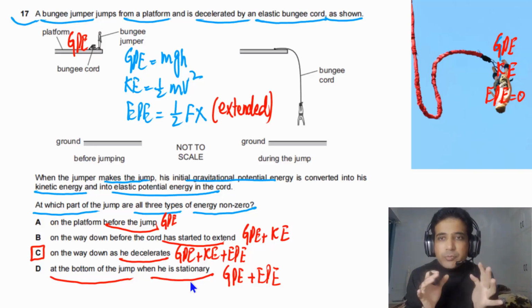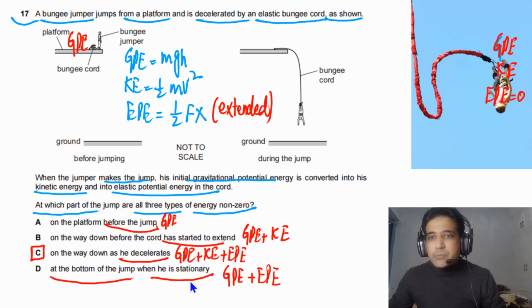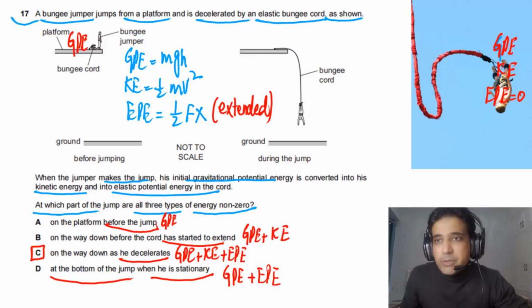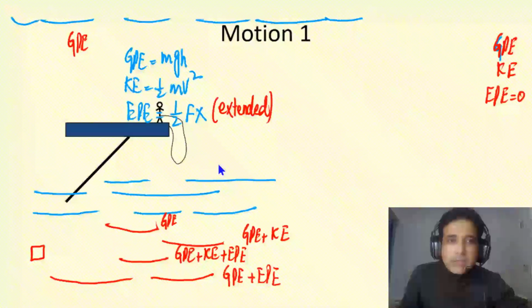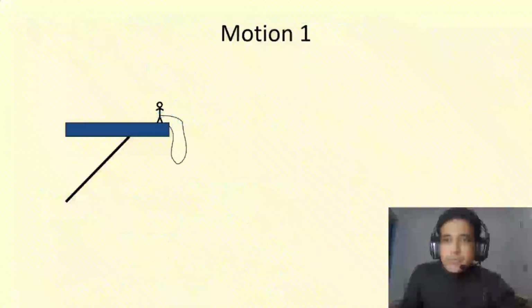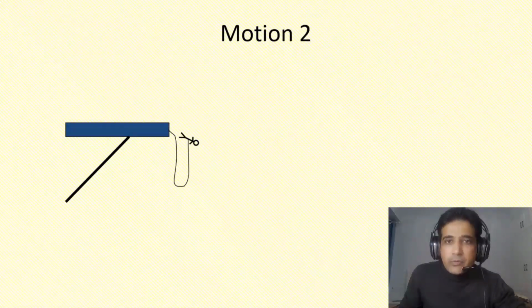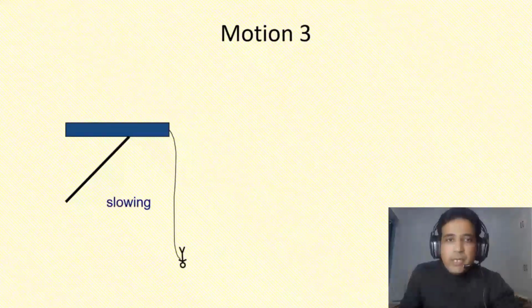Let me explain this one with the help of an animation. I have prepared one beautiful animation for you to visualize the bungee jump. You can see here, first of all, the bungee jumper is not moving, is at rest. You can go to the next stage. Now it's moving down. At this point it has kinetic energy and GPE but no EPE, and at this point it has all three forms of energy. It's slowing down while moving down.